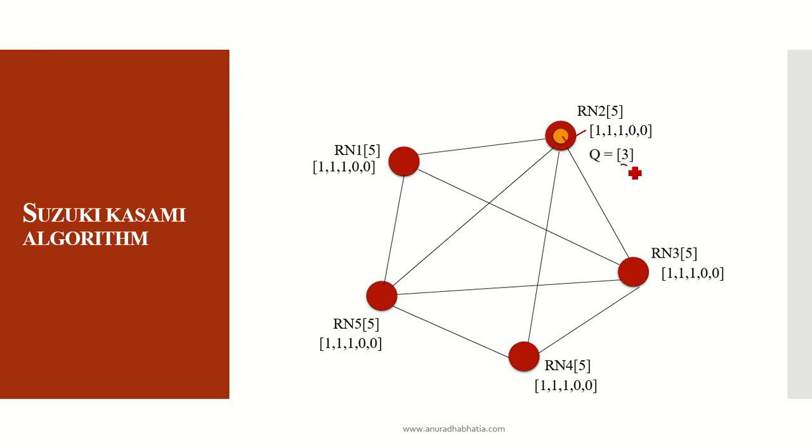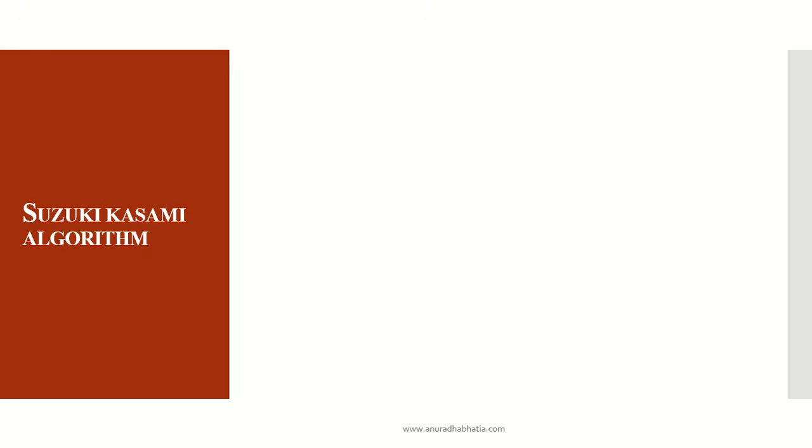Now in the queue we are left with 3, so 3 is in demand. Site 2 has entered the critical state and needs to release its token, so it will release the token and site 3 will get the token to enter the critical state. This process will continue so that no deadlock happens. This is a broadcast based algorithm. So the Suzuki-Kasami algorithm is a token broadcast based algorithm which helps the processes to enter the critical state. Thank you.